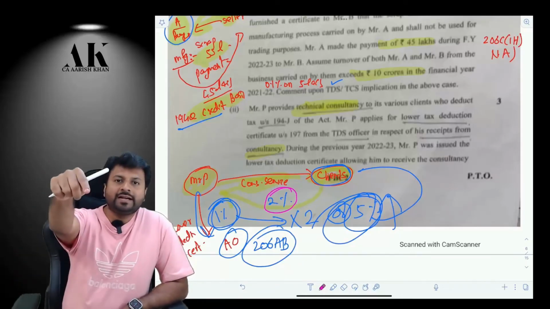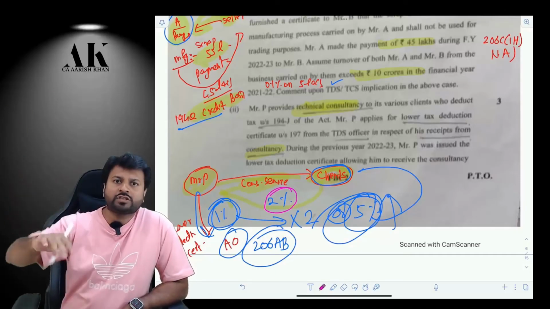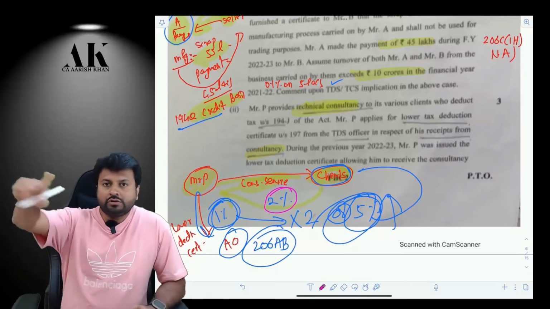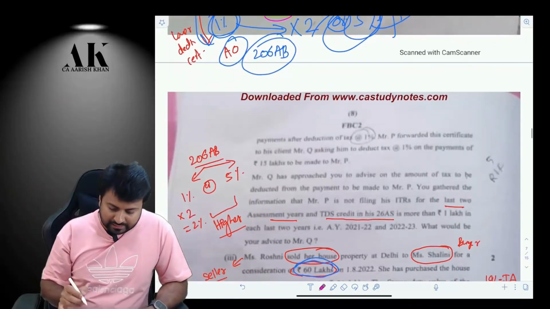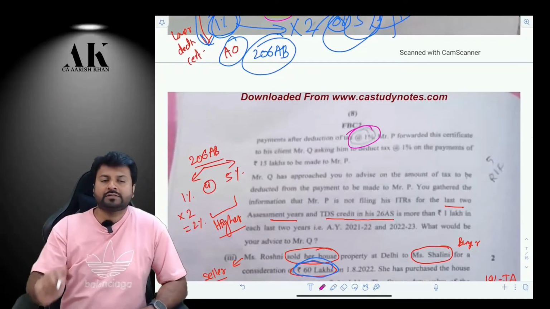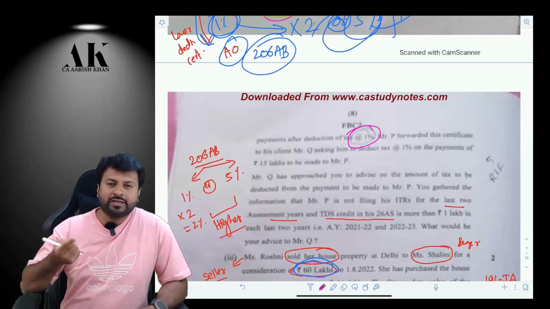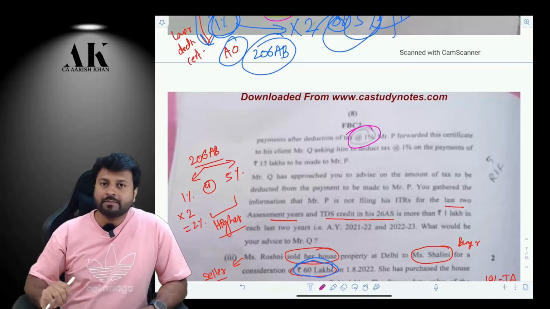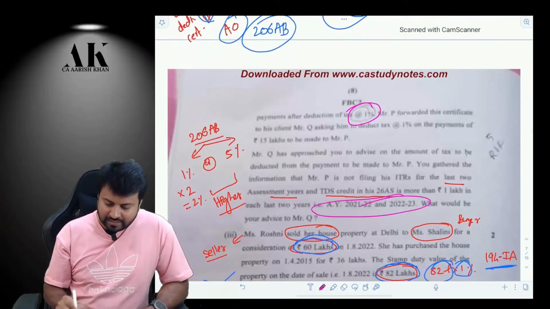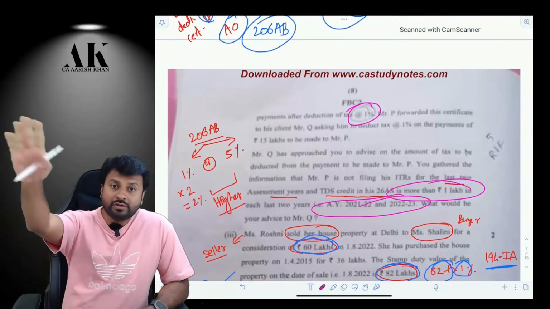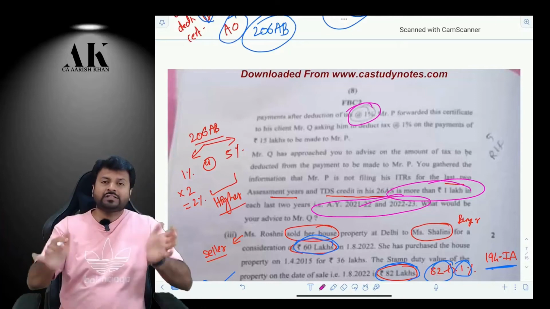But you are saying that you are going to the assessing officer for a lower deduction certificate under 197. So you went to the assessing officer and brought a lower deduction certificate, and the assessing officer gave you a lower certificate of 1%. So now, am I supposed to deduct TDS at 2% or 1%? 1%. But there is one more problem. You have not filed the return for the last 2 years. Check. And your TDS for the last 2 years is more than 1 lakh rupees. So now here is the problem.